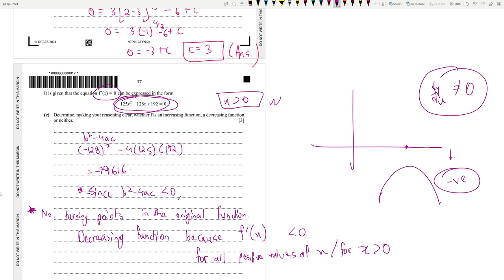Okay, and since it's a minimum curve, it will always be negative because it is always less than 0, because it's a minimum curve which lies below the x-axis. This was a very complicated and tricky question.